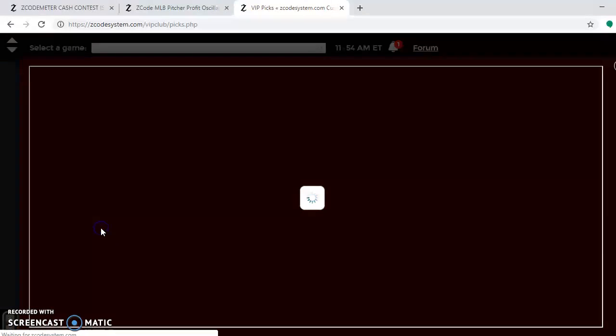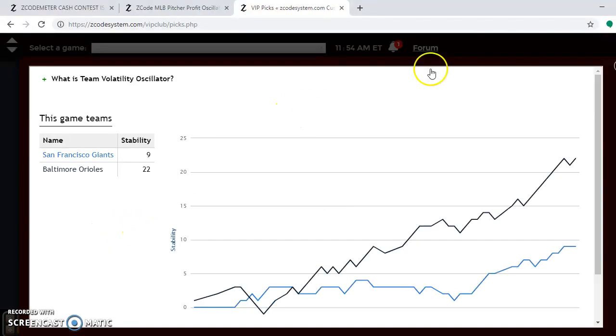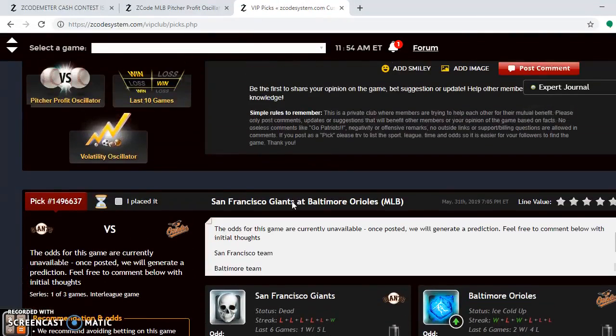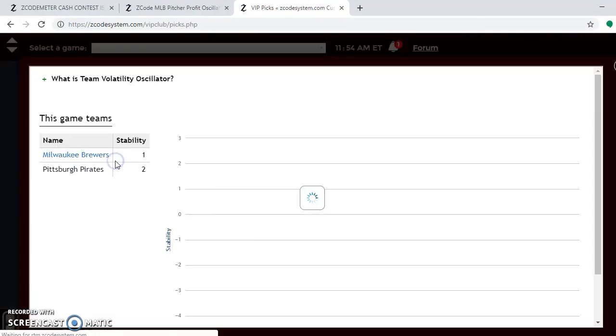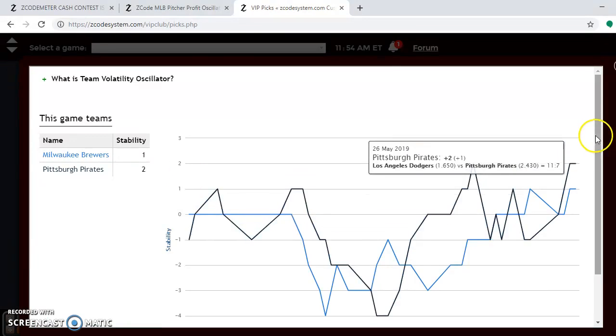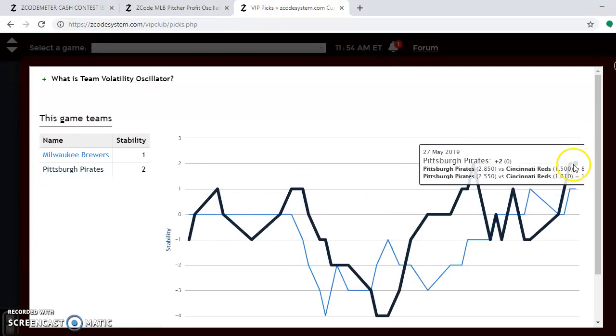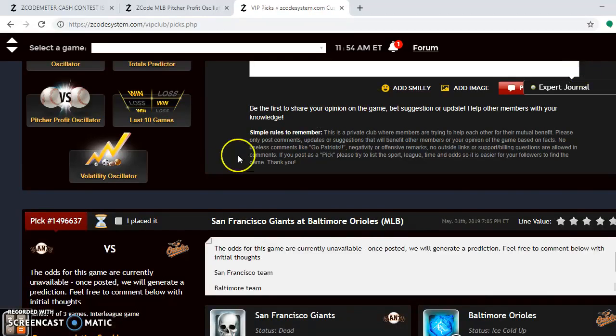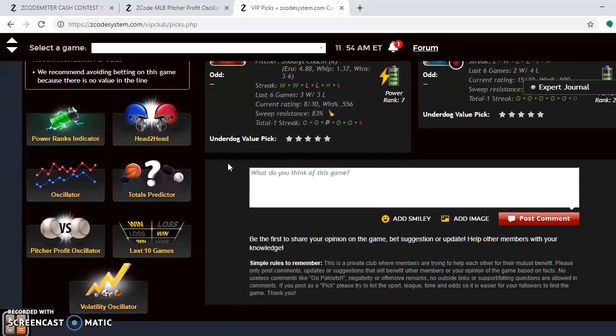Let's look at the volatility oscillator like usual, and you see here, that is the wrong game, that is Baltimore. We have to scroll back up here, and here we go, we got this one right here, volatility oscillator. You see that neither team is very stable, coming in at plus 2 and plus 1. So you can look at the favorite underdog stats, but don't consider it too heavily when betting on the games in this series. If you look at the pitching matchups, Brandon Woodruff is the best bet for the Brewers on Saturday at plus 628, and Chris Archer is the worst bet of the series for the Pirates on Friday.